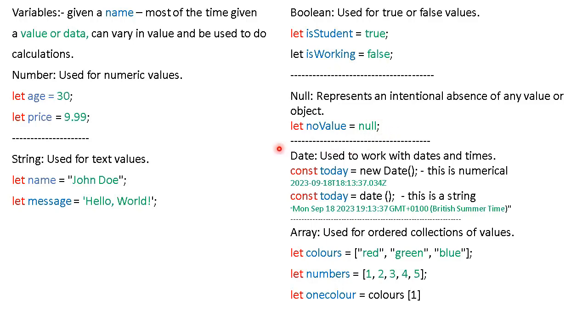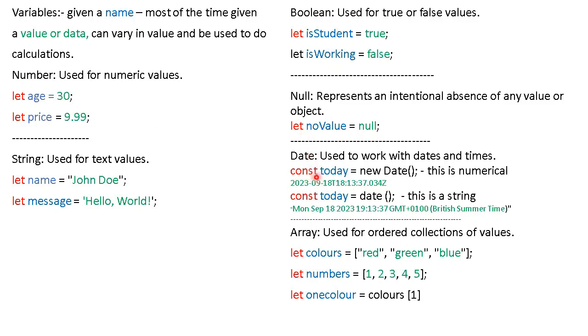The next type of variable is a date type of variable. Now we've got two types of date type of variable. We've got one which is a number date type of variable. So here we're going to use a different command, const, and that does exactly the same thing as let.